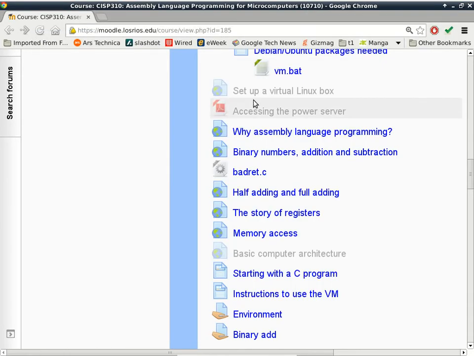All right. So, homework assignment. New homework assignment. It's called binary add. It really is a simple homework assignment, but I'm pretty proud of it because I made a spreadsheet that can do binary number conversion using the spreadsheet functions. So let's go ahead and take a look at that homework assignment.